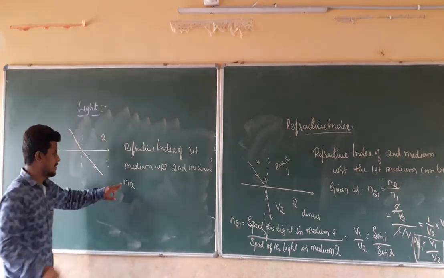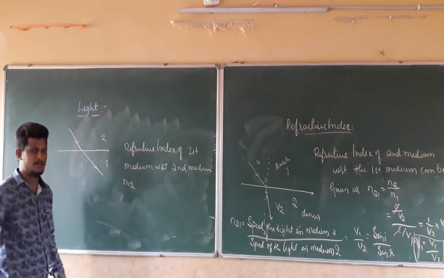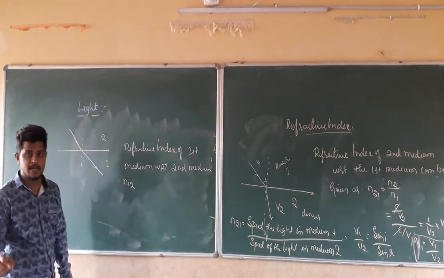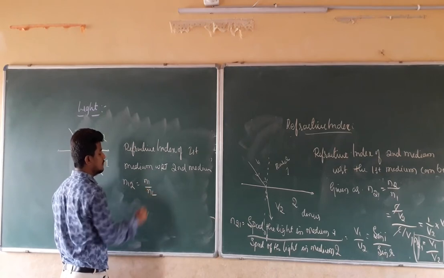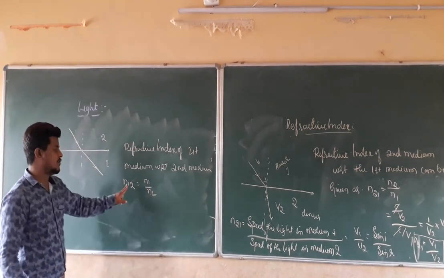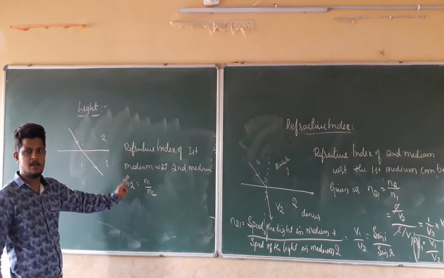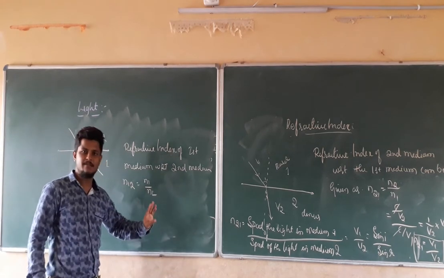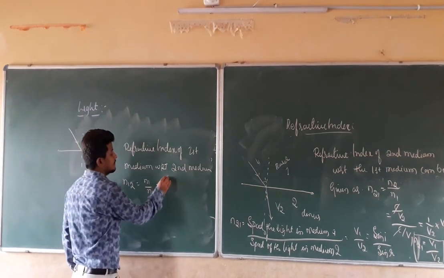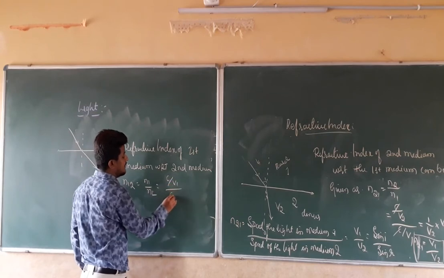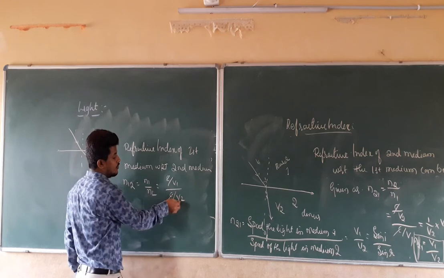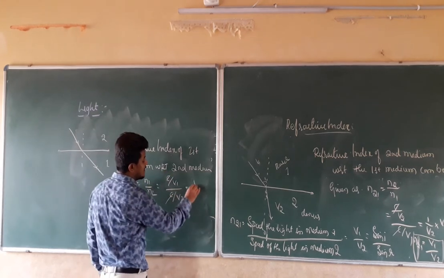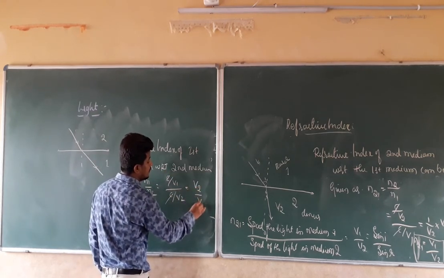n12 is equal to n1 divided by n2. Right? The absolute refractive index of the first medium divided by the refractive index of the second medium. That can be written as c divided by v1, whole divided by c divided by v2. The c gets cancelled, the denominator becomes the numerator, so we can write it as v2 divided by v1.